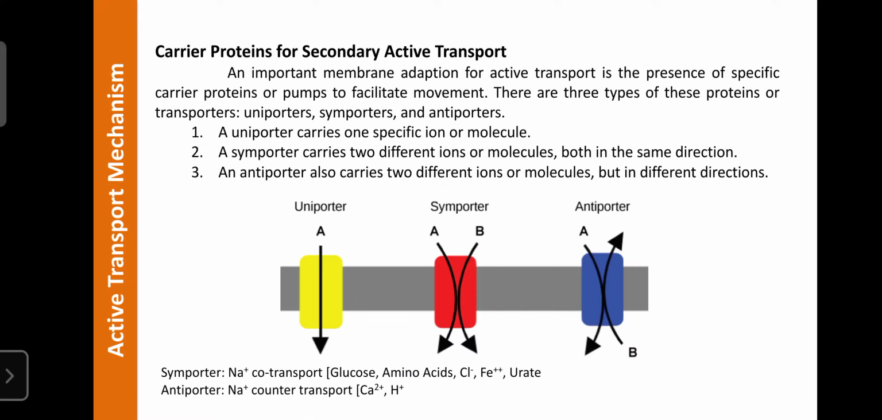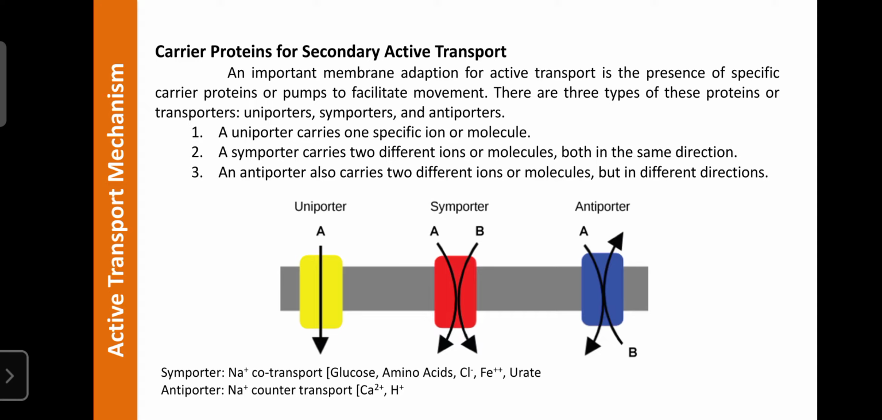Now we learn regarding the carrier proteins. They are used in secondary active transport. Carrier proteins are components of plasma membranes or biological membranes, and they are made up of integral proteins. These carrier proteins are helpful for the movement of substances. And the same carrier protein can allow the movement of both molecules, for example, sodium glucose co-transport.